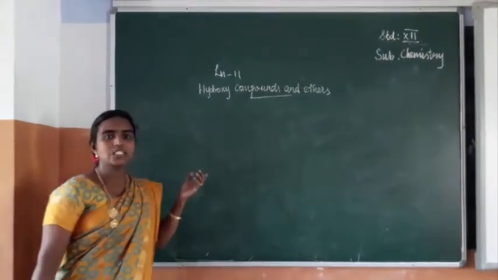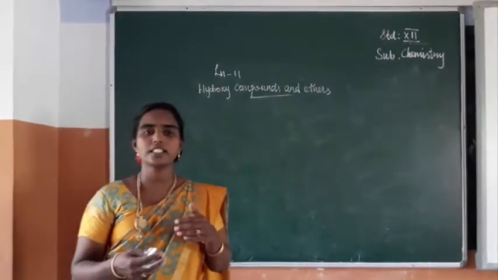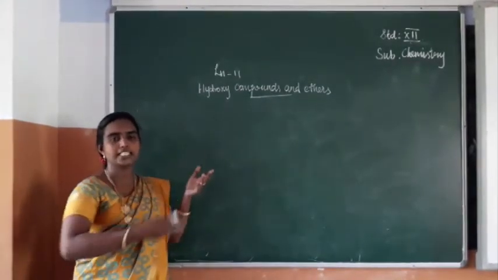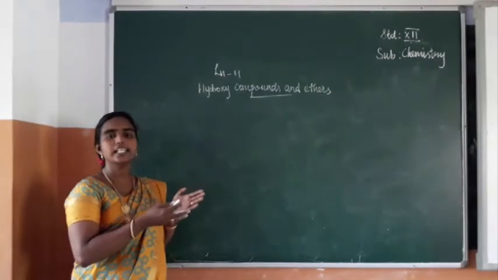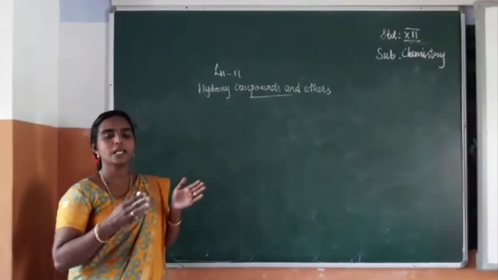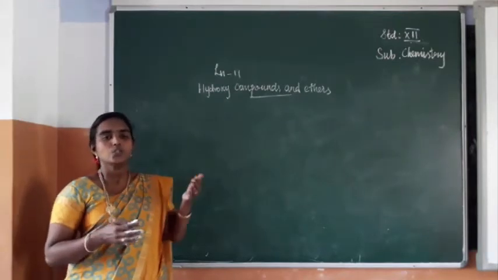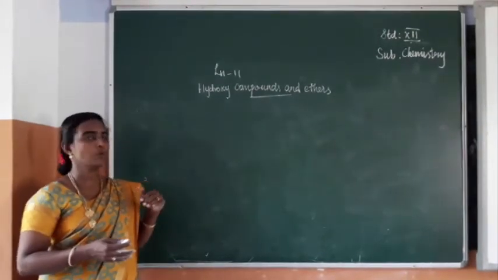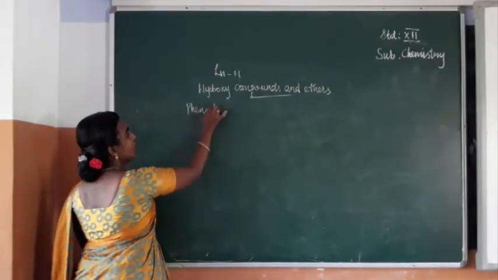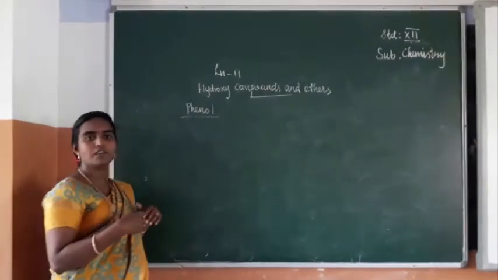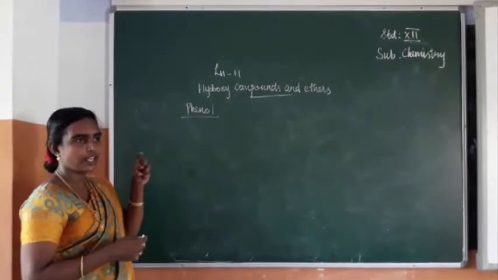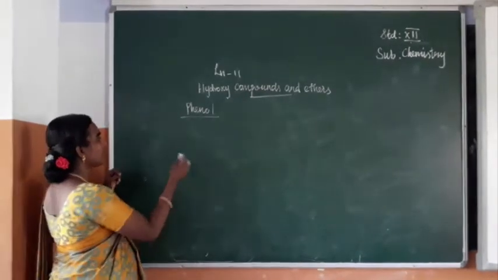In the previous class we discussed the chemical properties of monohydric alcohols like ethyl, primary, secondary and tertiary alcohol, and ethylene glycol and glycerol. So these three broad categories, the chemical properties we have explained. In today's session we are going to explain about phenol. Phenol preparations are also over. Now we are going to see the types of phenol. First, monohydric phenol, that is phenol that contains only one OH.